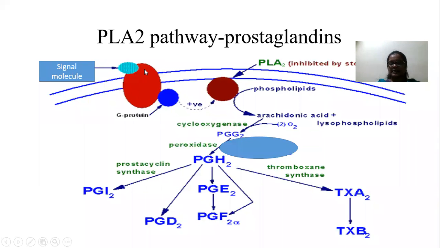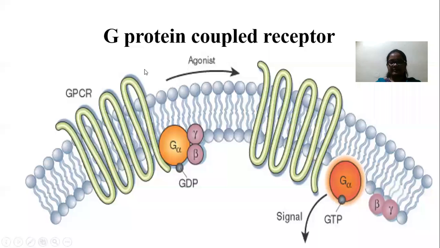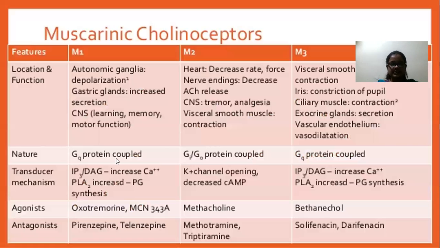And the next thing is the PLA2 pathway. So what is the PLA2 pathway? See this. So M1 and M3 receptors produce a contraction effect in visceral smooth muscles, and gastric gland secretions also, exocrine gland secretion and gastric gland secretions also occur. So it acts through two kinds of pathways: the IP3 and DAG pathway and the PLA2 pathway. Okay, so next class I will discuss the PLA2 pathway.